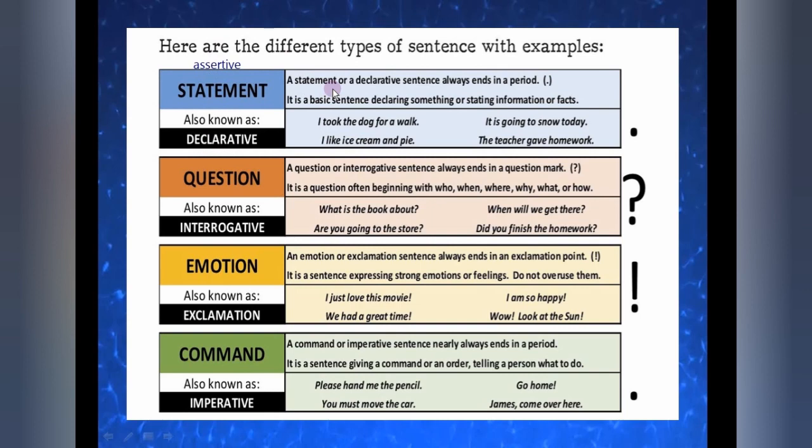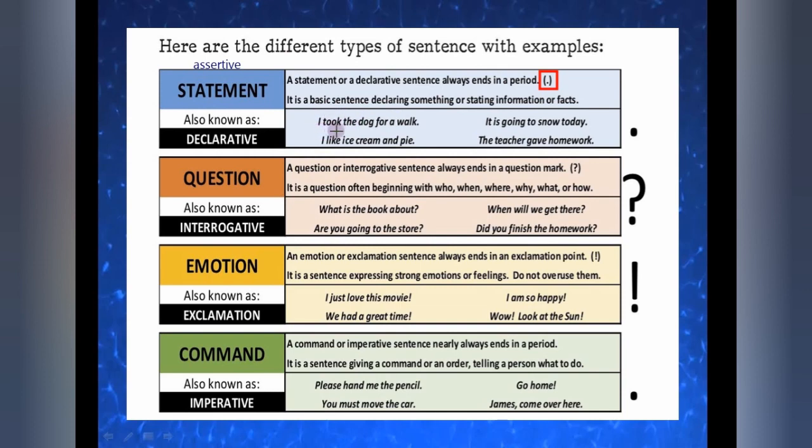So a statement or a declarative sentence always ends in a period. Okay, so don't forget this. Always ends in a period means at the end you will always get a full stop. It is a basic sentence declaring something or stating information or facts. Very common sentences we speak regularly in our day-to-day life are called assertive sentences.